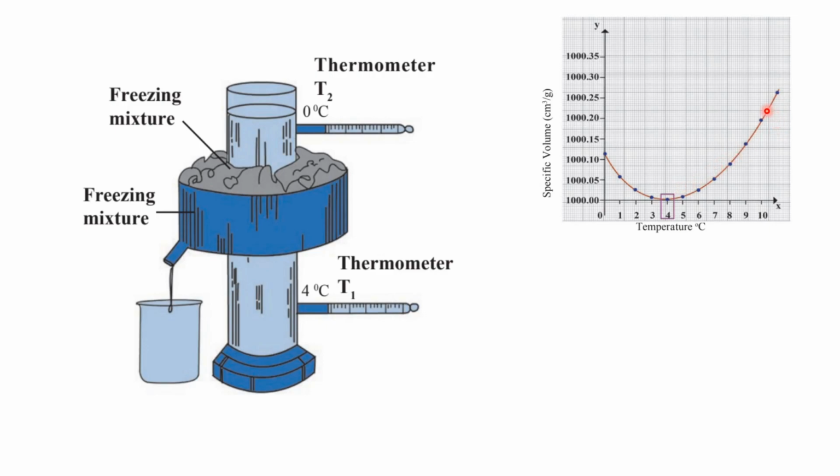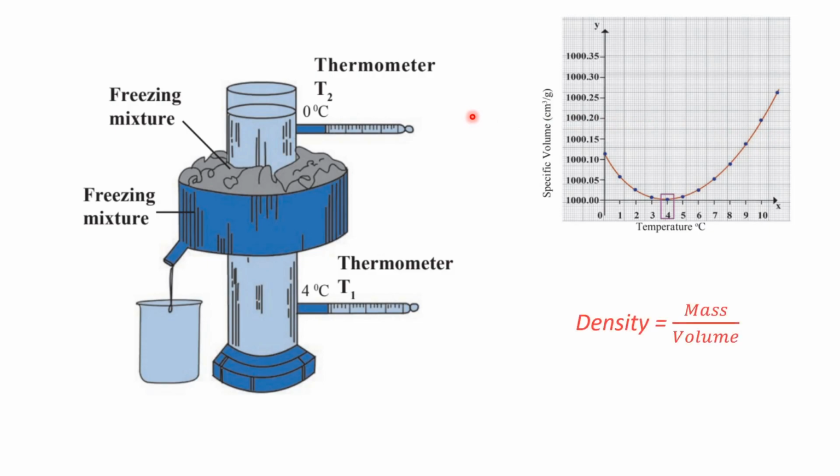Suppose the temperature of the water in the cylinder was 9 degrees Celsius. Because of the contact with the ice, the temperature is now decreasing, and because of this, the volume is also decreasing.